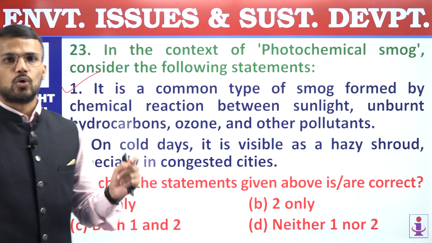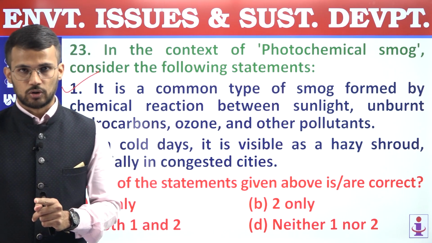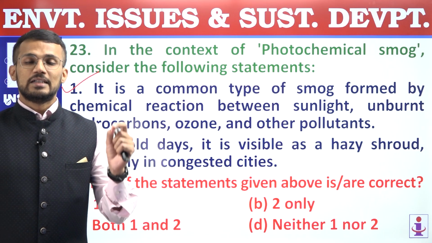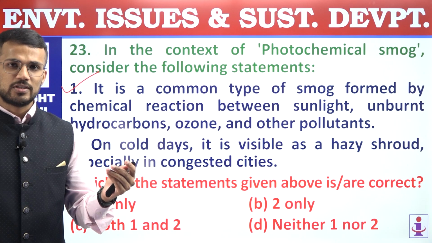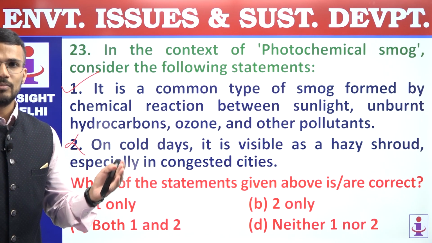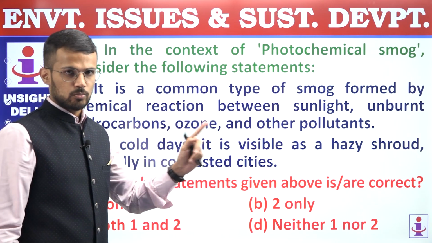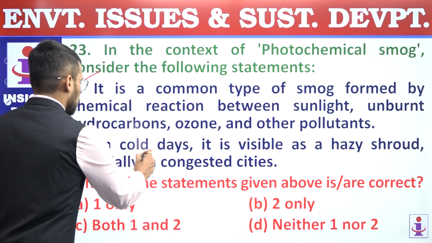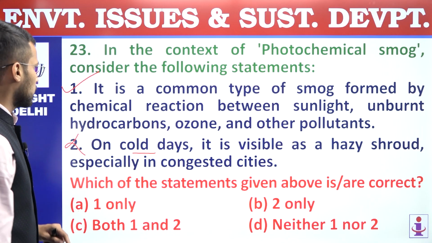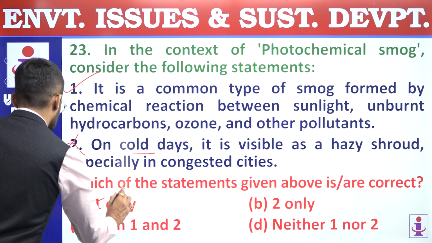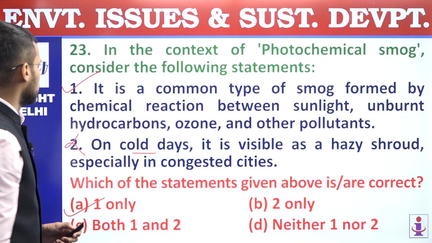Photochemical smog is also called as summer smog. Why? Because it needs sunlight for its formation, and that's why during summer season we will have maximum presence of photochemical smog, not during cold days, and that's why second statement is incorrect. So we are supposed to find out correct statement. Only one is correct, and that's why answer is A, one only.